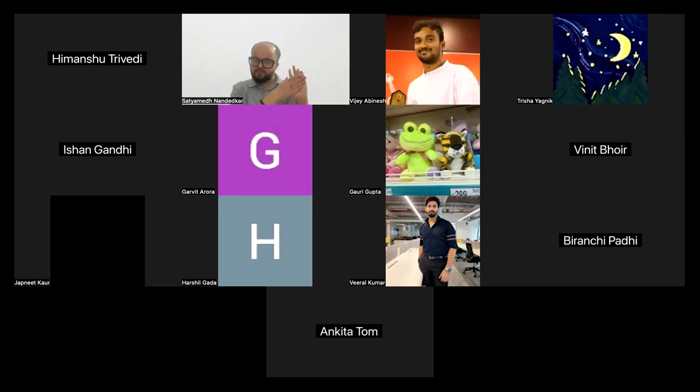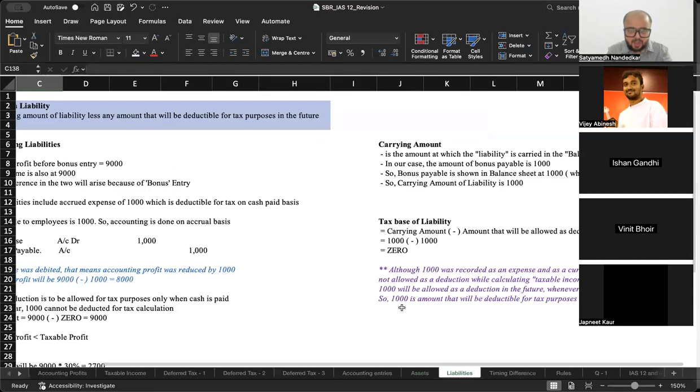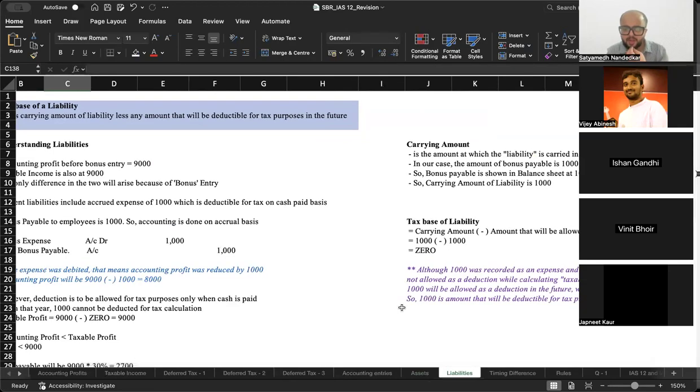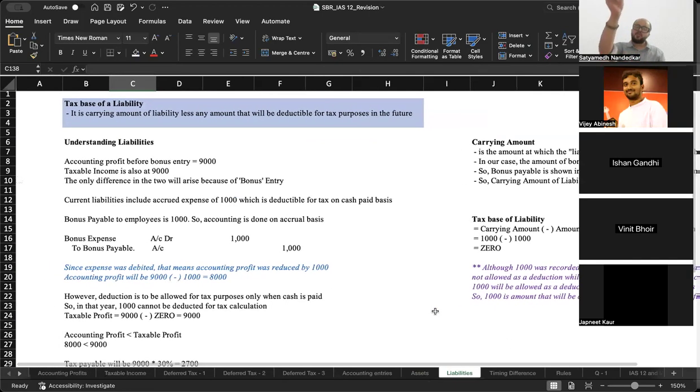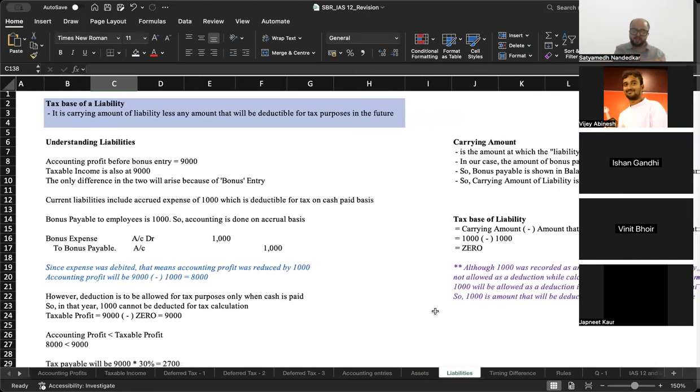That is my carrying amount. So मेरा जो tax base आएगा वो कैसे आएगा? Carrying amount that is 10,000 minus deduction that I will get in the future against this liability. Future में कितना deduction मिलेगा? 10,000 का deduction मिलेगा when I make the payment. So carrying amount is the amount shown in the balance sheet. Tax base is carrying amount minus amount that will be allowed as a deduction in the future. In the future, how much more deduction will I get against this particular liability? वो आप subtract करो, you will get the tax base of a liability.